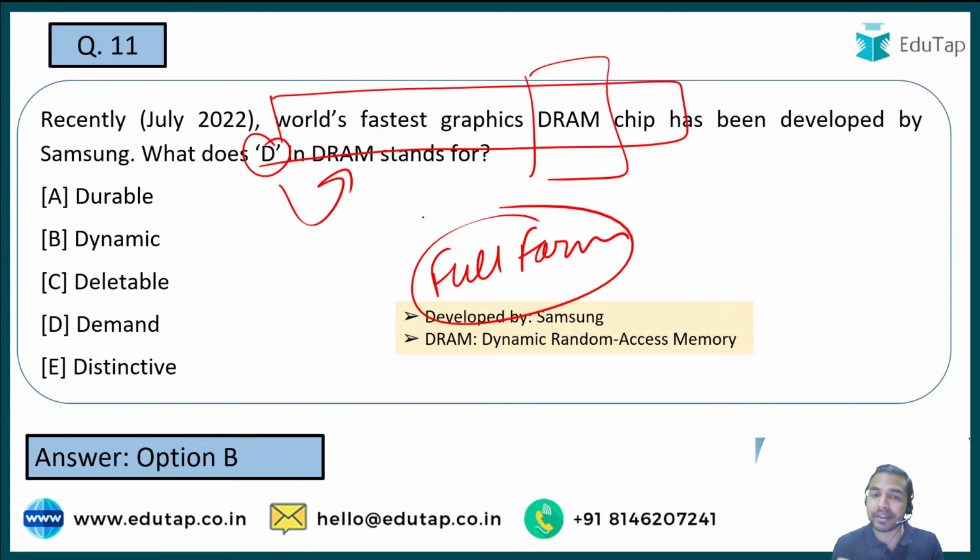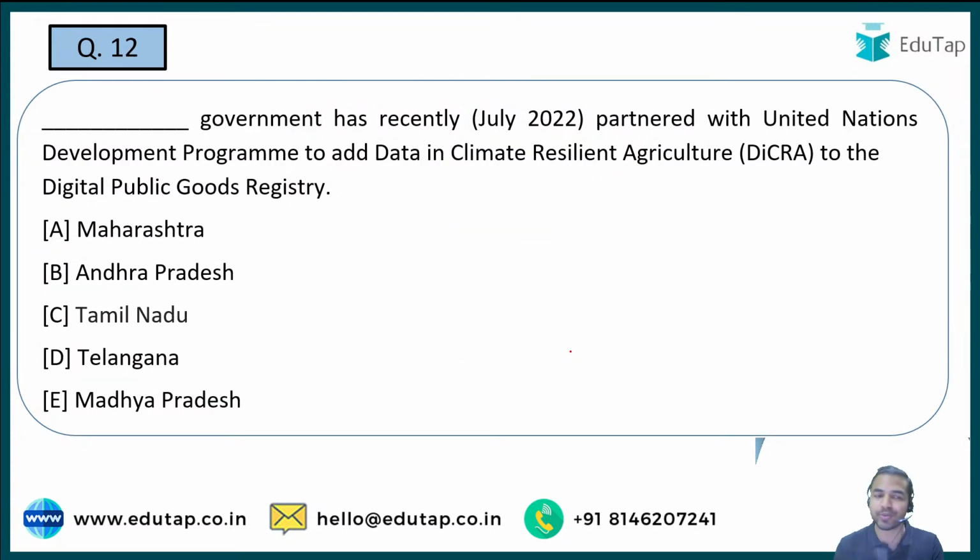So guys, जब हम बात करते हैं इस वर्ल्ड की फास्टेस्ट ग्राफिक DRAM चिप की, see, ये पर्टिकुलर टर्म is basically making this very important. तो इसको किसने डेवलप किया है, इसको भी आपको याद रखना जरूरी है. और वो आपको क्वेश्चन में ही मेंशन था that Samsung has developed this particular chip, and this DRAM chip basically stands for dynamic random access memory. So these are the things that you should remember from the exam point of view. Let's move on to the next question.